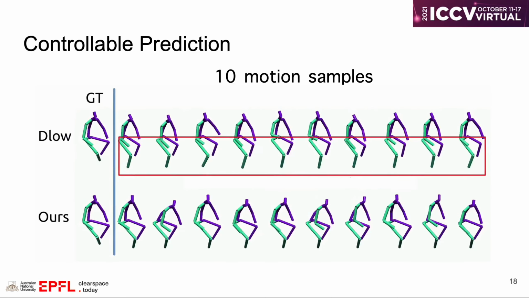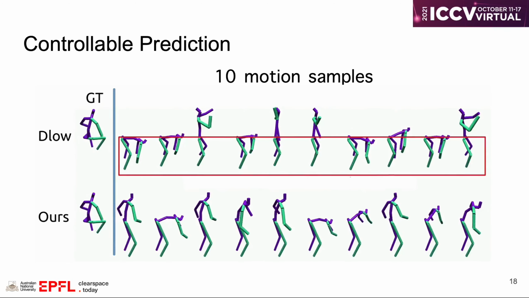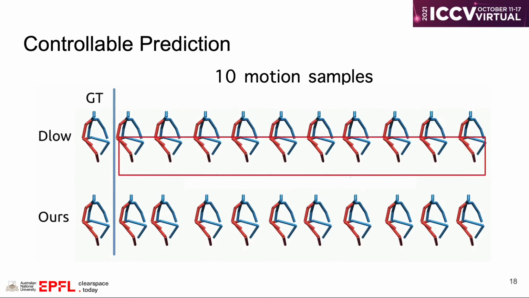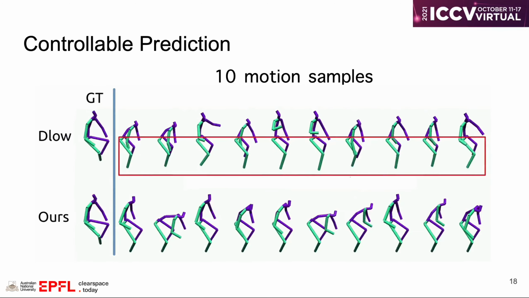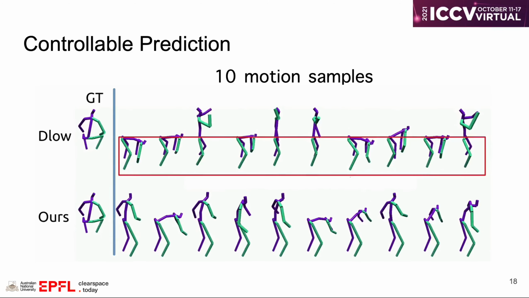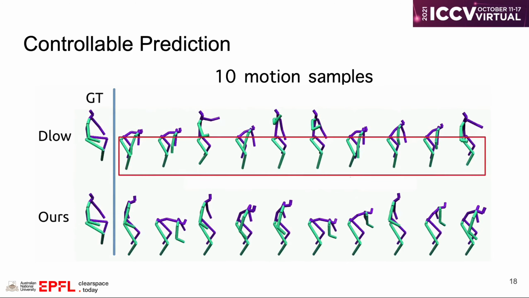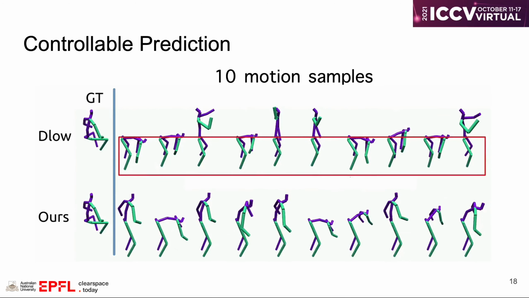We also show the results of controllable prediction. By training a new model, DLow is able to predict future motions with similar leg motion, while our approach with a unified model can achieve full control on leg motion, which means the same leg motion, while diverse upper body motion.